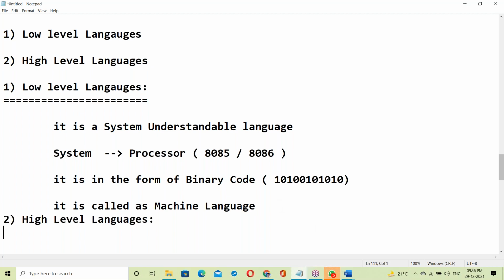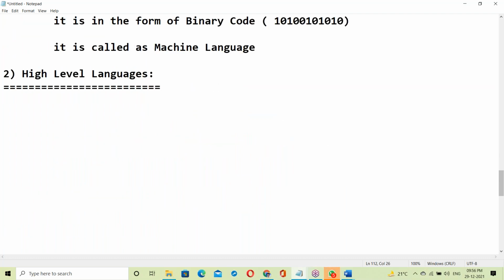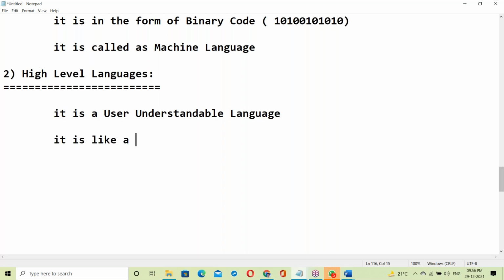High level language is a user understandable language. It is like the English language, and it is very easy to understand.